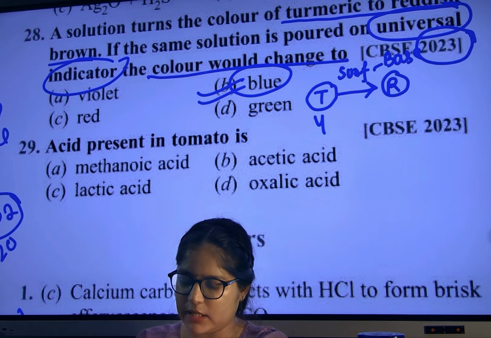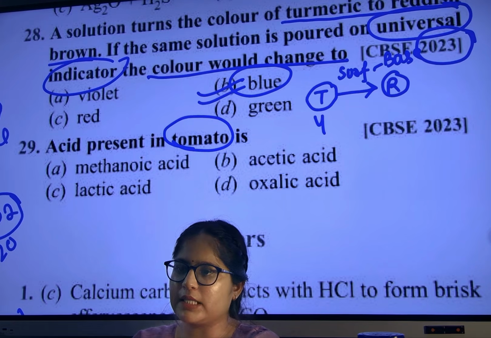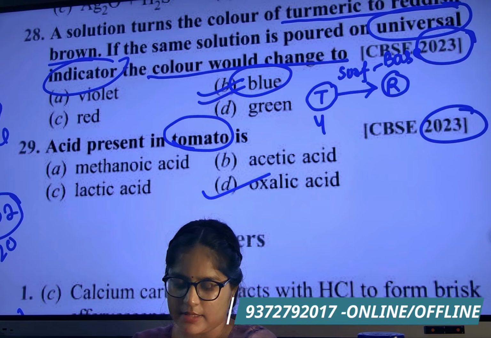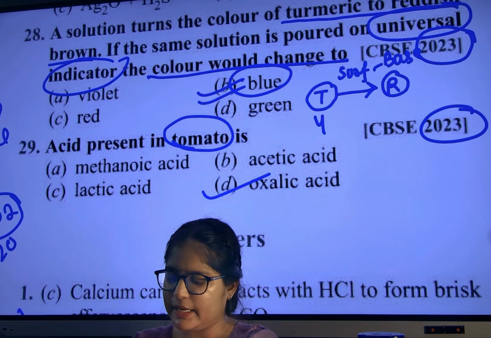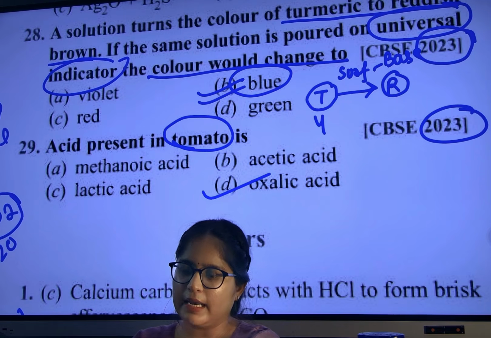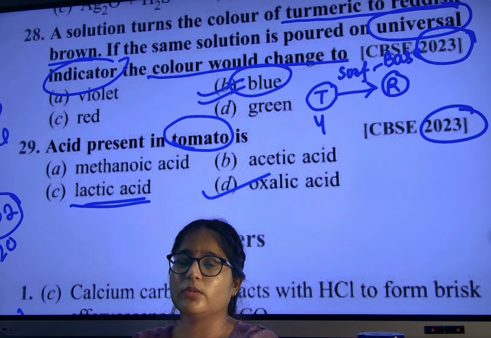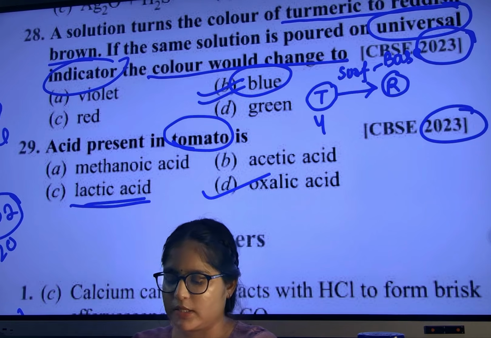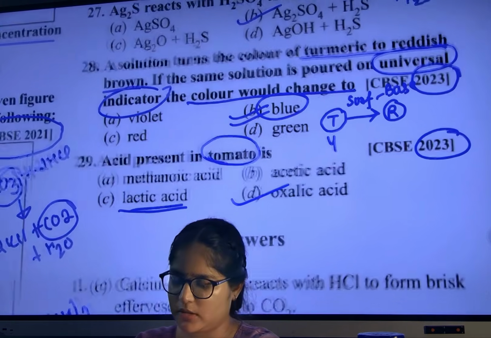Tell me, which acid is present in tomato, as given in your NCERT? CBSE 2023. Oxalic acid. Lactic acid is present in curd, from the bacteria Lactobacillus. Banana is basic or acidic? Basic. B for banana, B for base. Remember, don't forget.